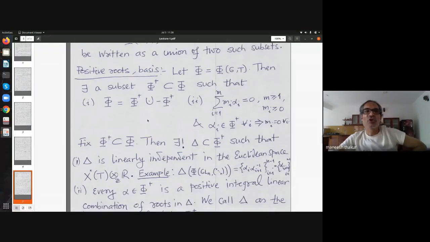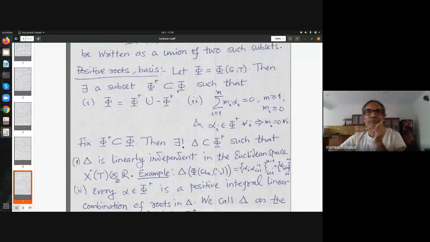Then there is a notion of positive roots. So start with phi that we started with. Then you can prove that you can find a subset, so this is like putting an order on this set. So you can declare certain roots to be positive. So there is such a choice available to you.